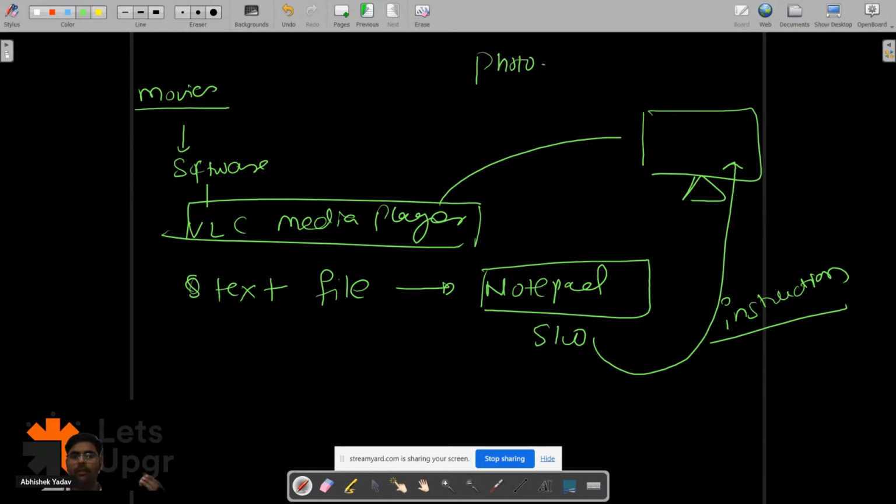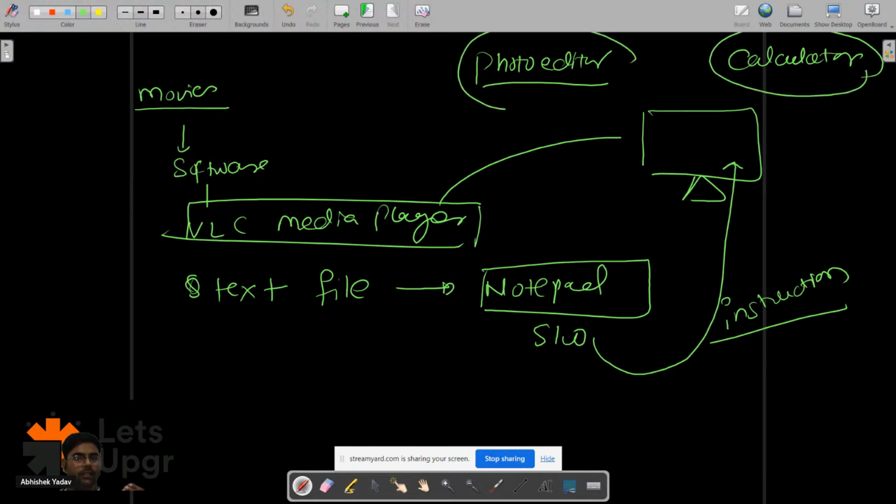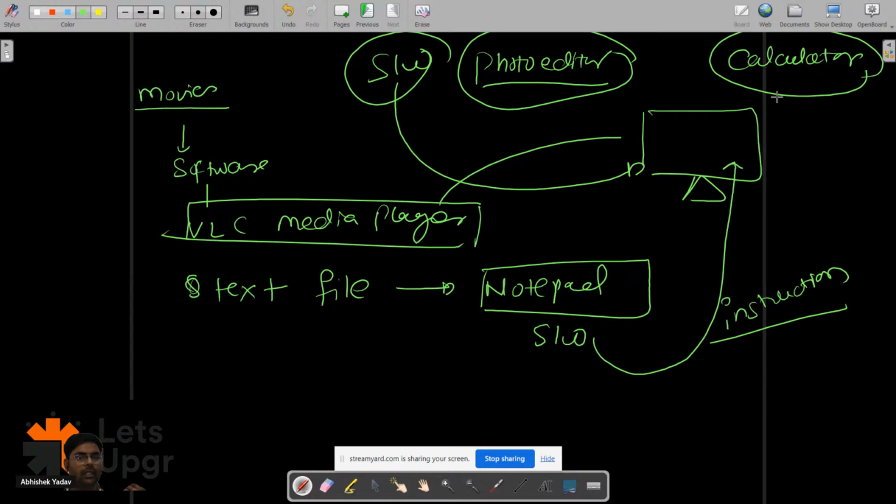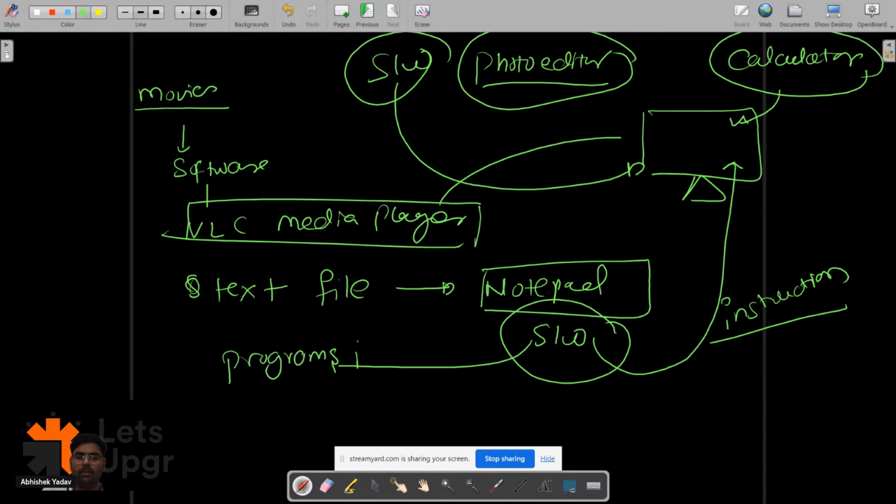You open a photo editor, right? Similarly, if you want to do some calculation, you open a calculator. So these all are what? These all are software, right? And these software communicate to the computer, and then the computer executes the program, and it gives the output on the output screen. And basically this software consists of programs, okay? This software consists of programs, right, everyone?